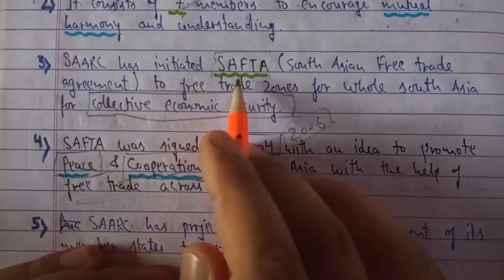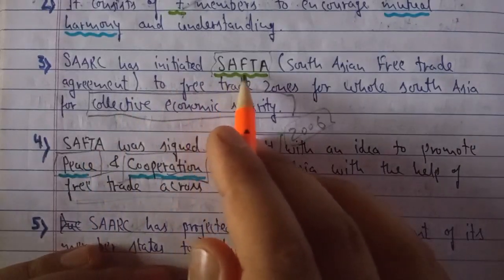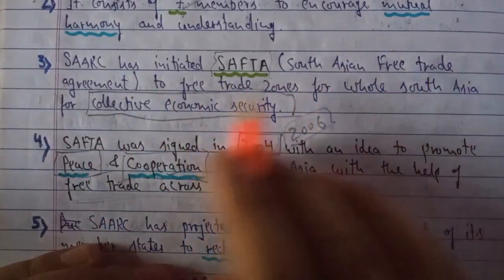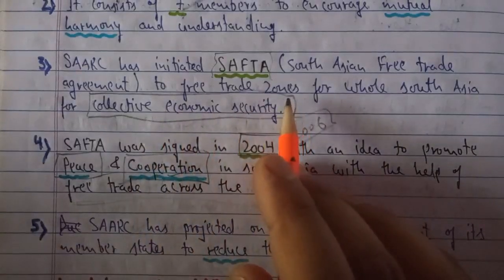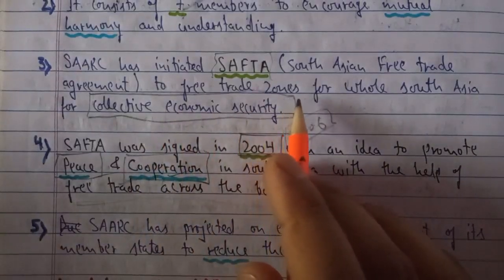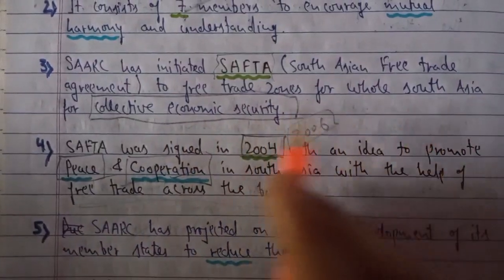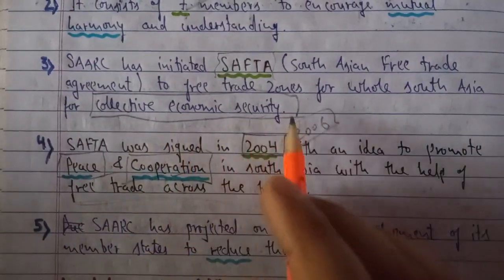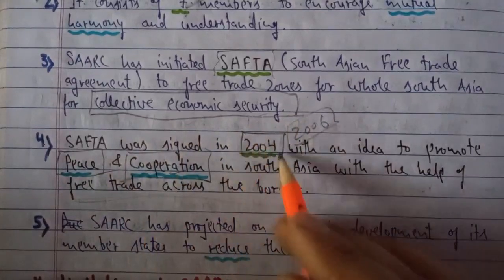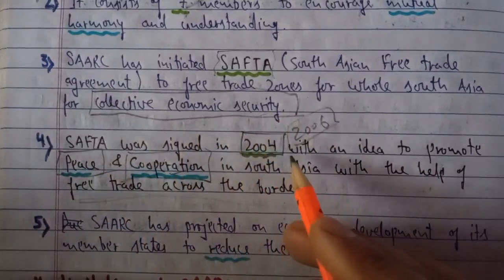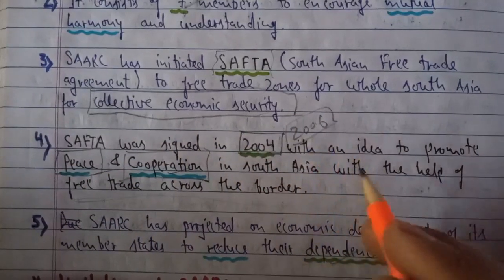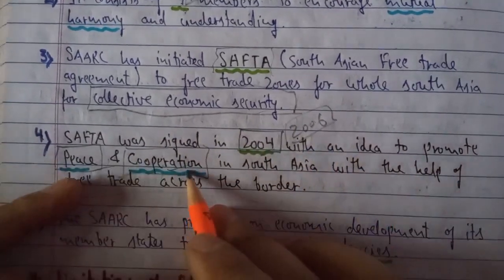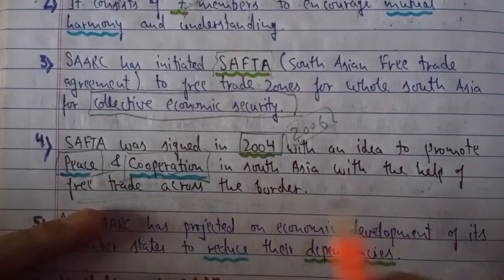SAARC has also initiated another organization, that is SAFTA, South Asian Free Trade Agreement, to create free trade zones amongst the member countries of South Asia for the collective economic security of the whole of South Asia. SAFTA was signed in 2004, although it came into implementation and became functional in 2006, with an idea to promote peace and cooperation in South Asia with the help of free trade.